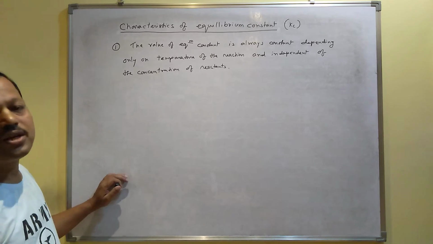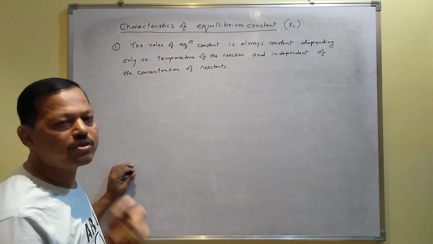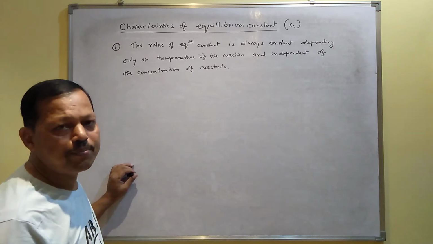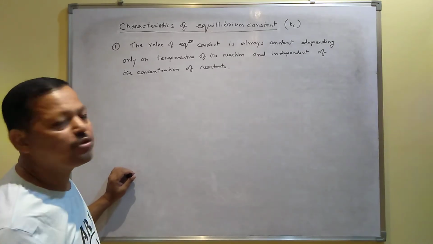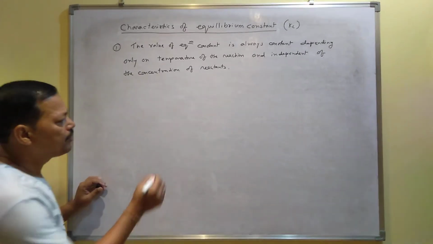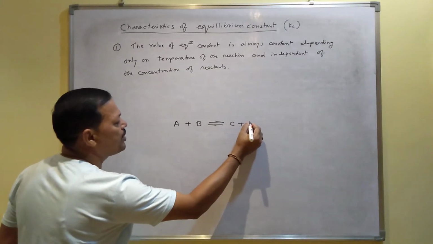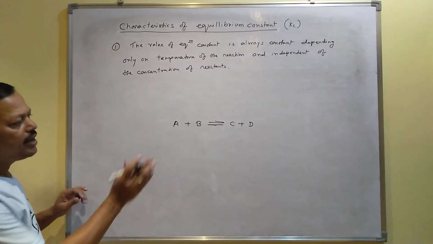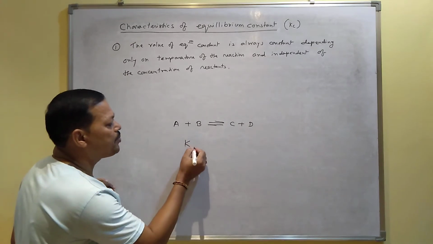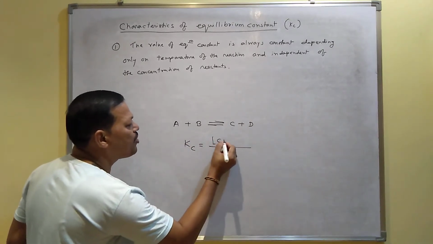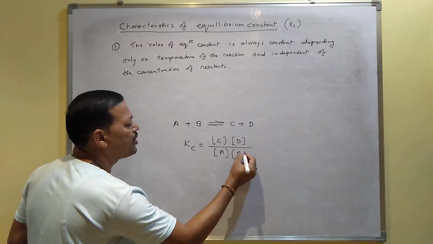So when you find out the value of equilibrium constant for a reaction, the value of the equilibrium constant is always constant. Only it depends on the temperature of the reaction. If you change the temperature, then the value may be changed, and it does not depend upon the concentration of the reactants. For example, suppose this is a reaction A plus B, it gives C plus D, and let us consider that the reaction is at equilibrium. If the reaction is at equilibrium, then you can express the Kc like this: multiplication of the concentration of product divided by multiplication of the concentration of reactant.